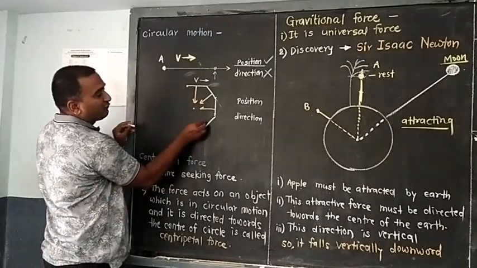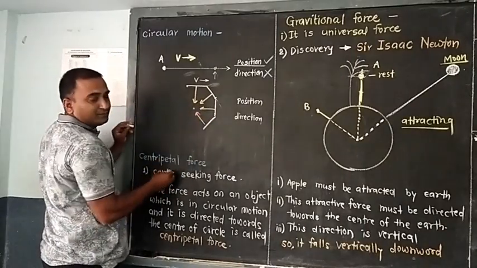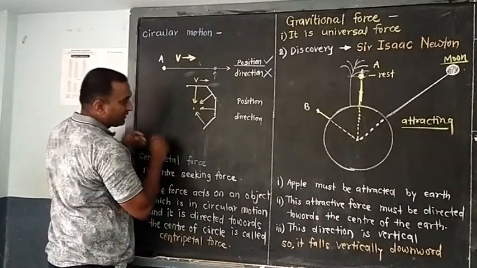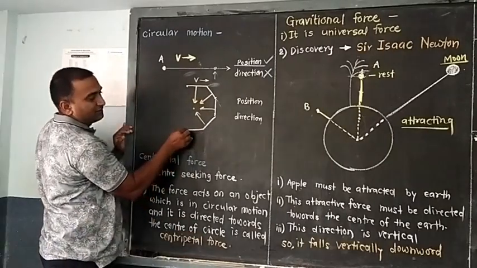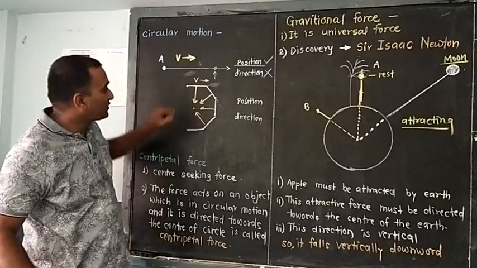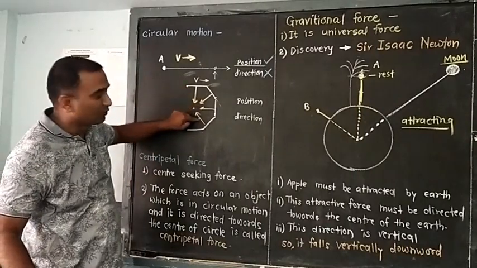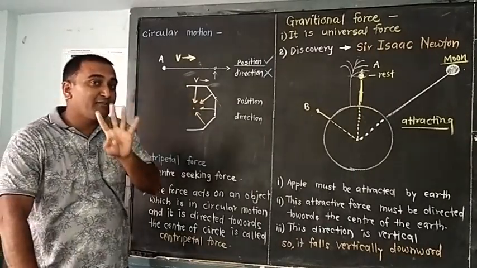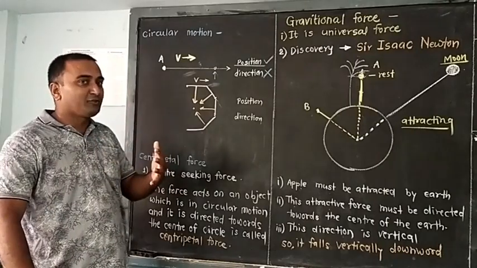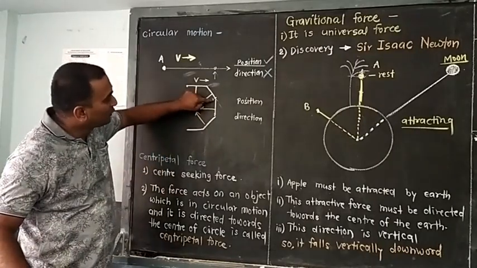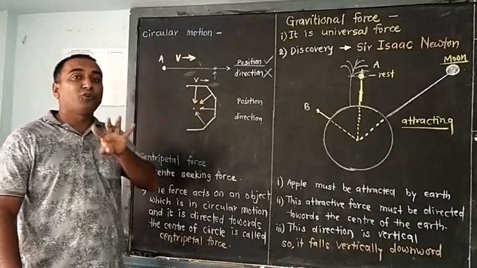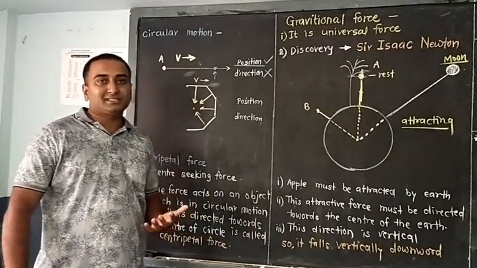Again you apply the force in this direction, then it will change its direction. See, how many times have you applied force? 1, 2, 3, 4. As you have applied four different forces, the object has changed its direction four times.